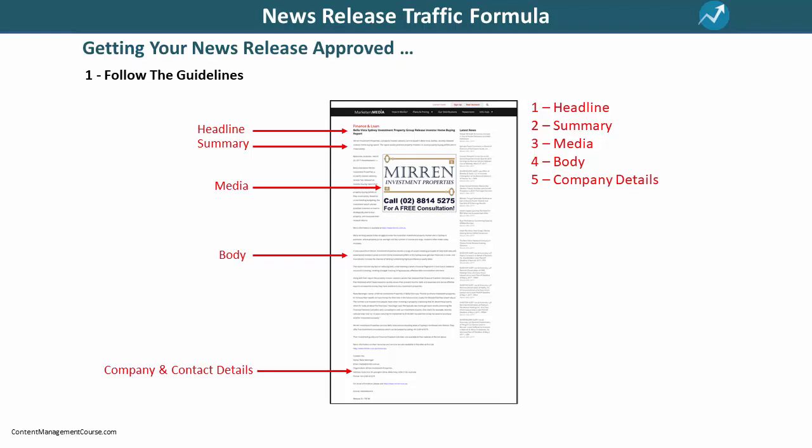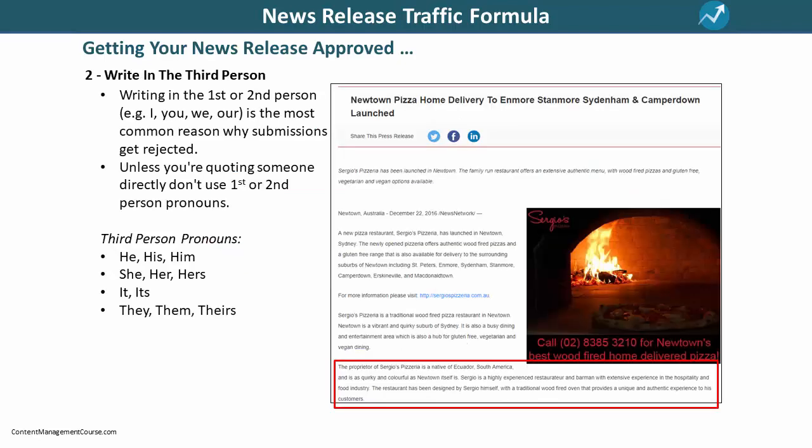For example, if your headline exceeds the maximum number of characters allowed, then your news release won't be approved until you edit your headline and resubmit for review. The most common reason why submissions are rejected is that the body contains content written in the first or second person. For example, I, you, we, our, and so on. Unless you're quoting someone directly, don't use first or second person pronouns in your content. Always write your news release in the third person.